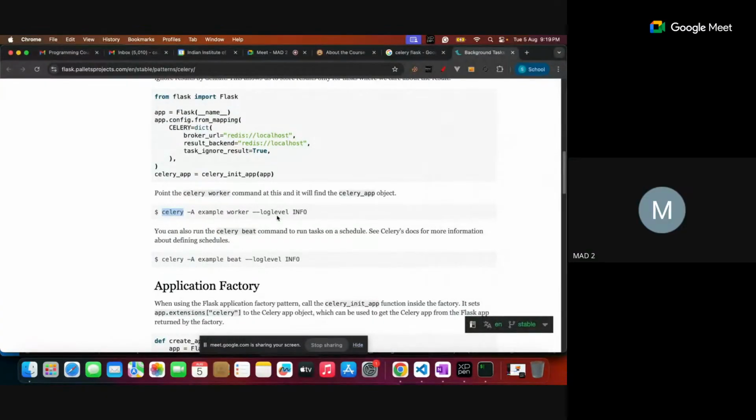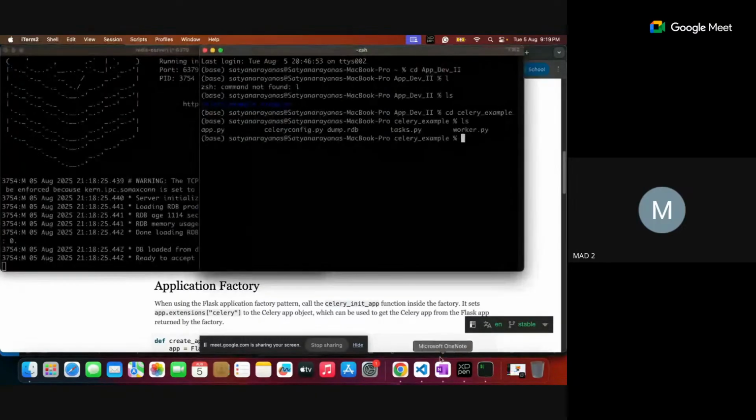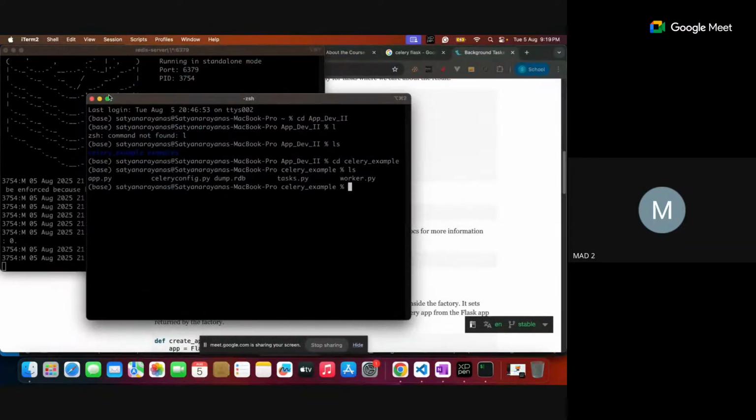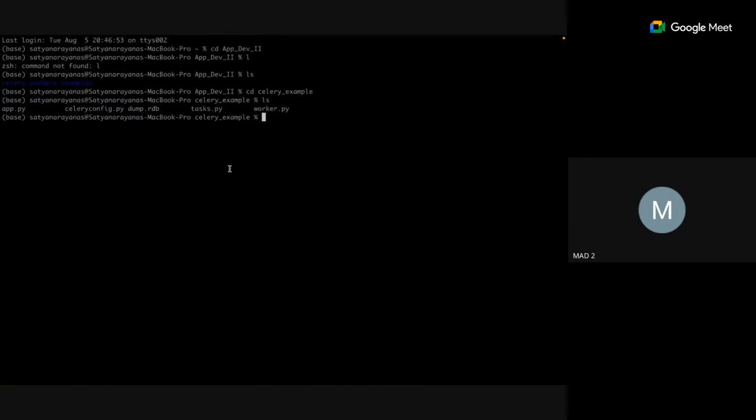Are you able to find my documentation, salary documentation? Yes, sir. I need to start my particular salary worker. I'll just copy and paste this particular salary server command. I need to start it. This is my second terminal where I'm trying to do that pasting, but in the example they have given this particular worker file name, but my worker file name is not example.